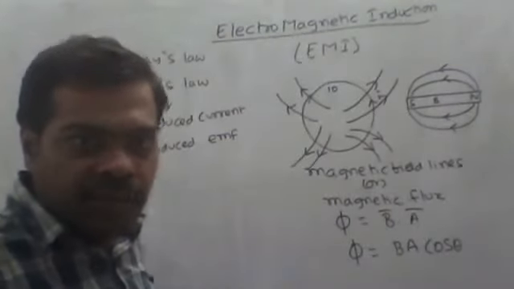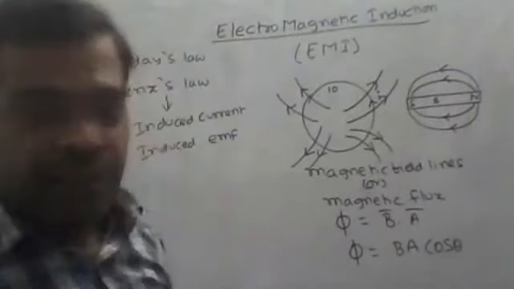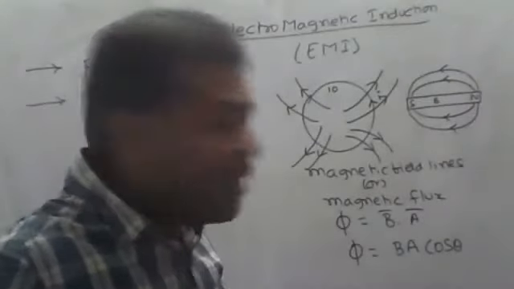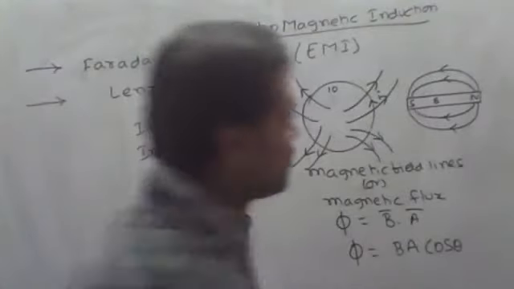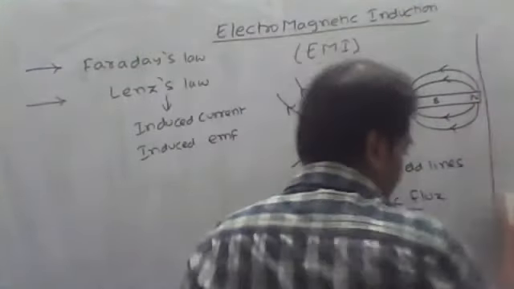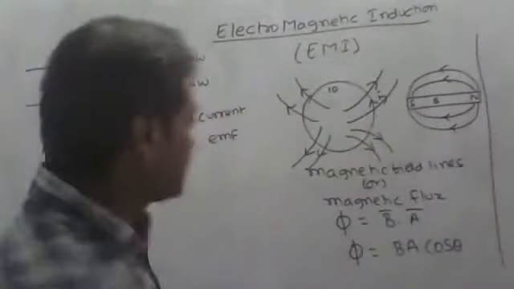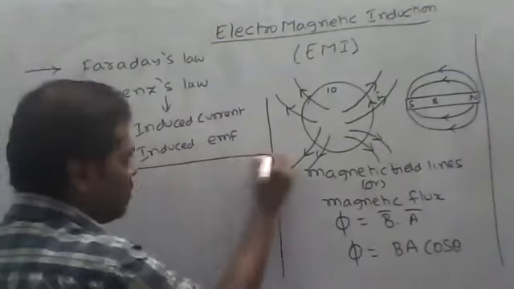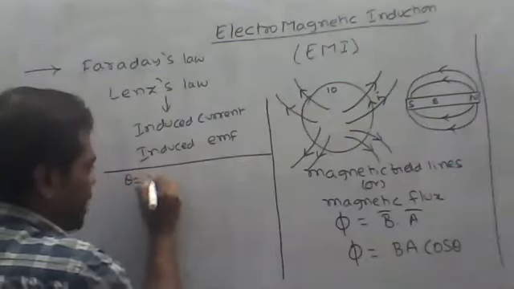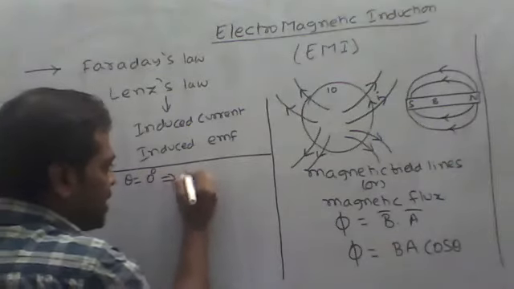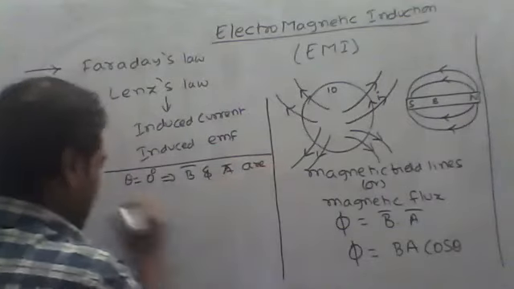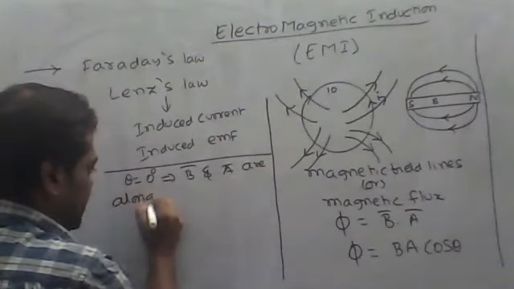Okay, if B bar and A bar are along the same direction, what will be the value of theta? Theta value, how much will it be? Theta will become 0. Theta equal to 0 means that B bar and A bar are along the same direction.